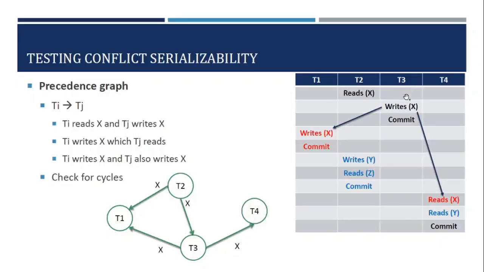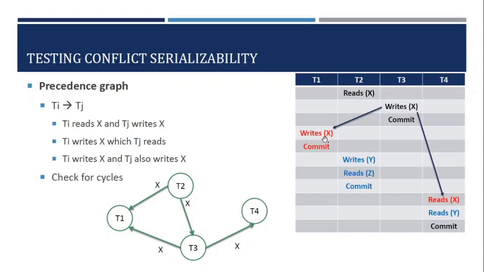Similarly, T3 writes the value of X and T4 reads that value of X. So this is also a conflicting operation. To represent this, from T3 to T4 we create an edge and it is labeled as X. Now we have completed up to T3. Now come to the next set of operations.